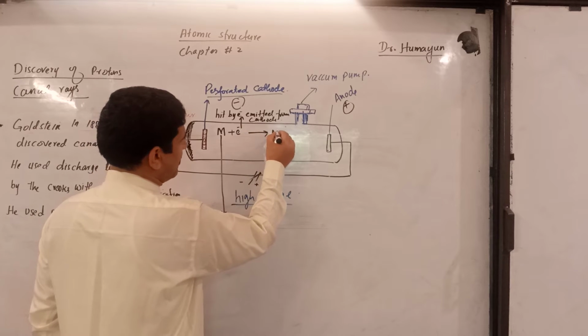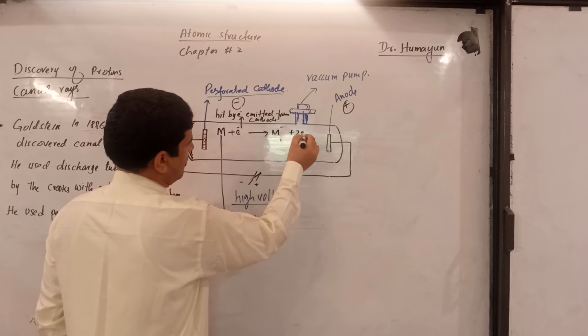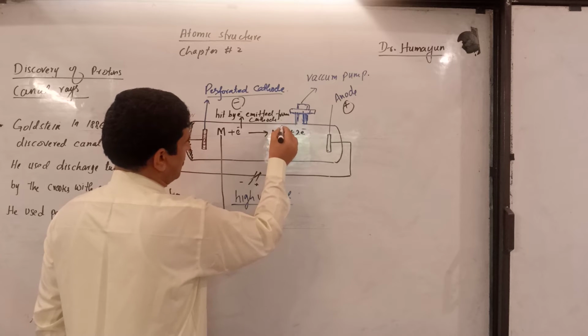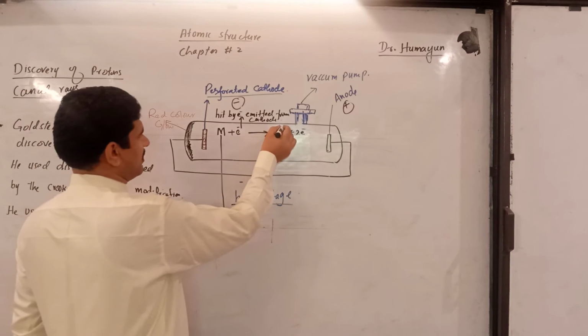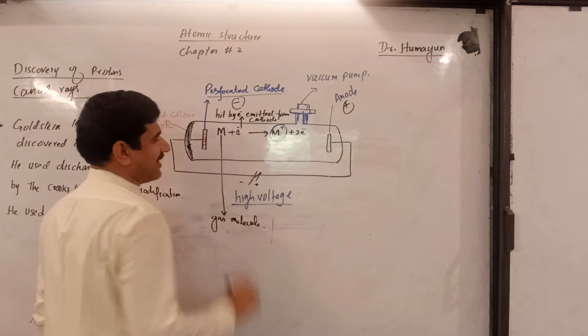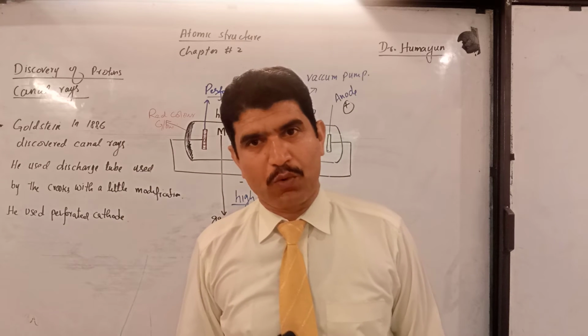And when the gas molecule is ionized, it changes to a cation. And you know students, this cation has positive charge, and it will move towards the cathode.